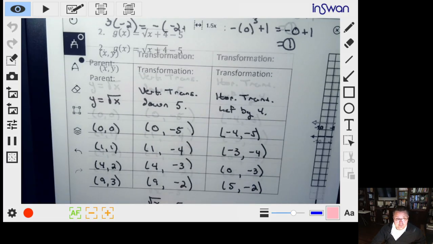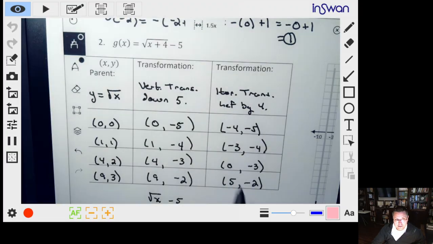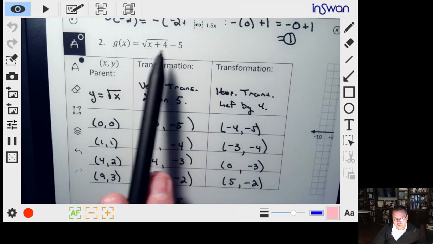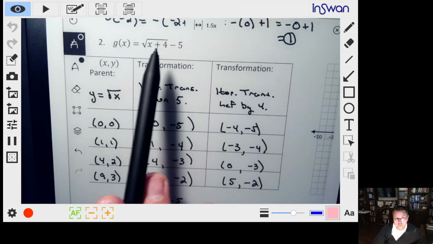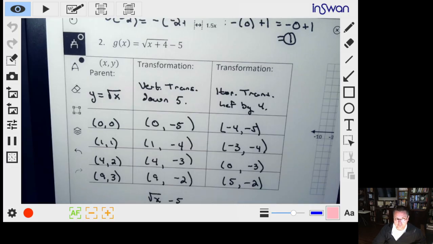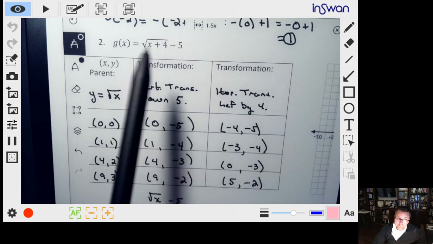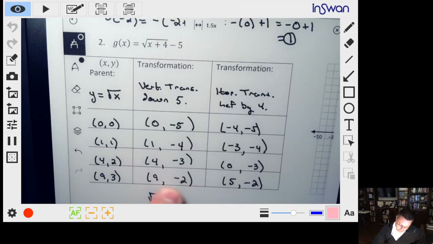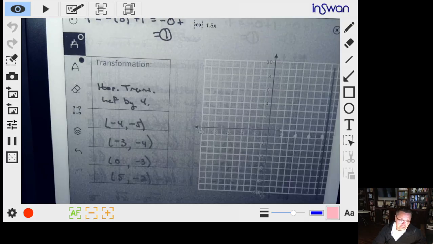Now again, we should be able to take any of these and plug them in, and they should work here. Like for example, if I plug in 0, it'd be 0 plus 4, which is 4. The square root of 4 is 2. 2 minus 5 is -3. If I plug in 5, 5 plus 4 is 9. Square root of 9 is 3. 3 minus 5 is -2. And so now we just have to go ahead and plot those guys out.